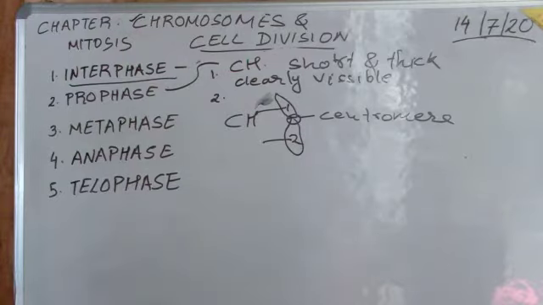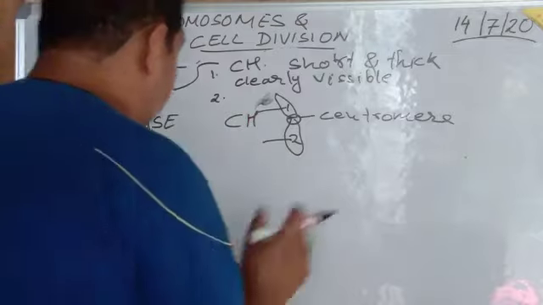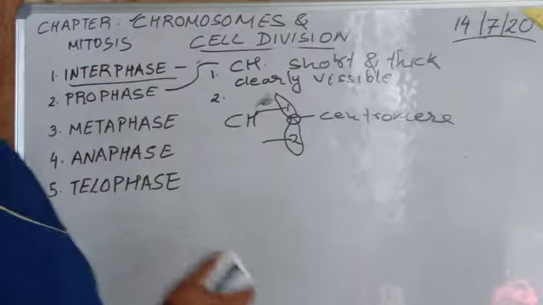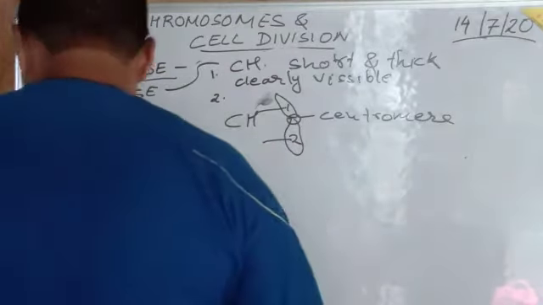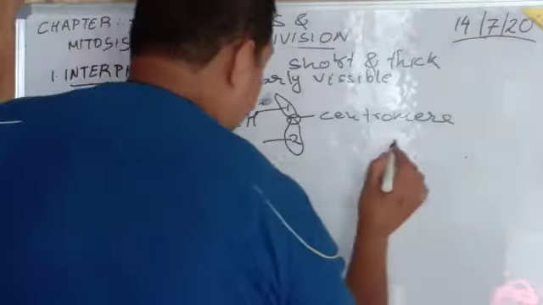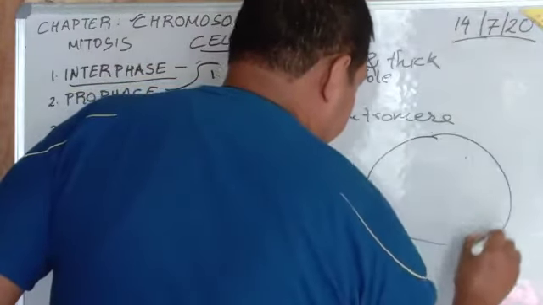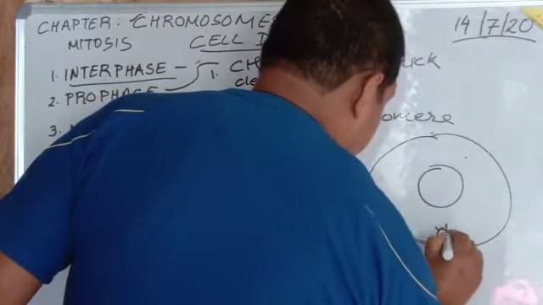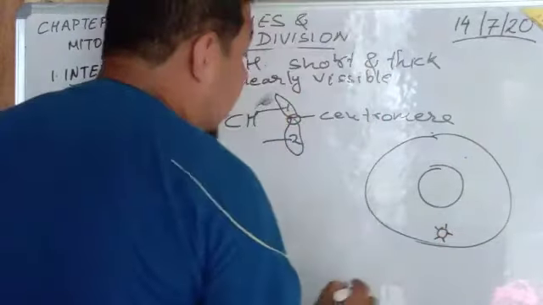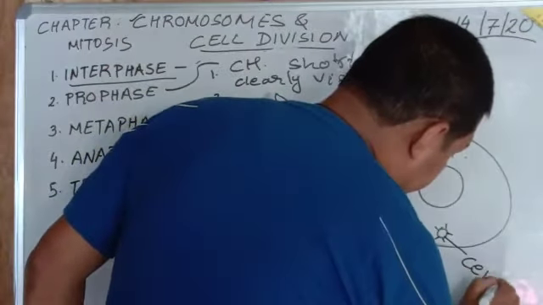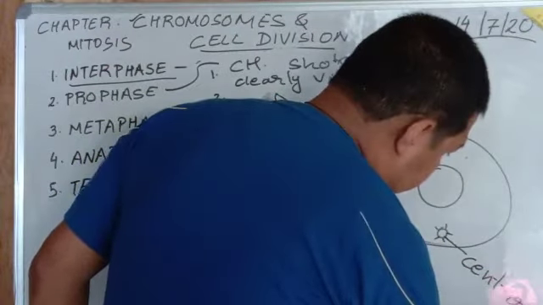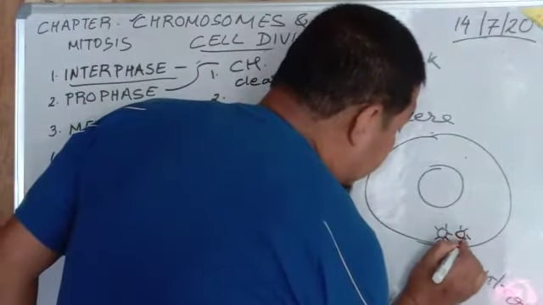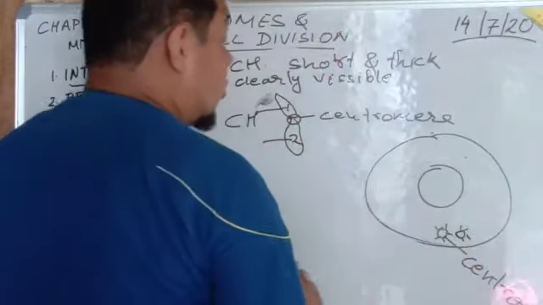Duplication of the centrosome takes place. In the cell, at one end, there is a small structure called the centrosome. If this is a cell, there is a nucleus here, and there is a small structure here known as the centrosome. What is it called? Centrosome. A duplication of the centrosome takes place.